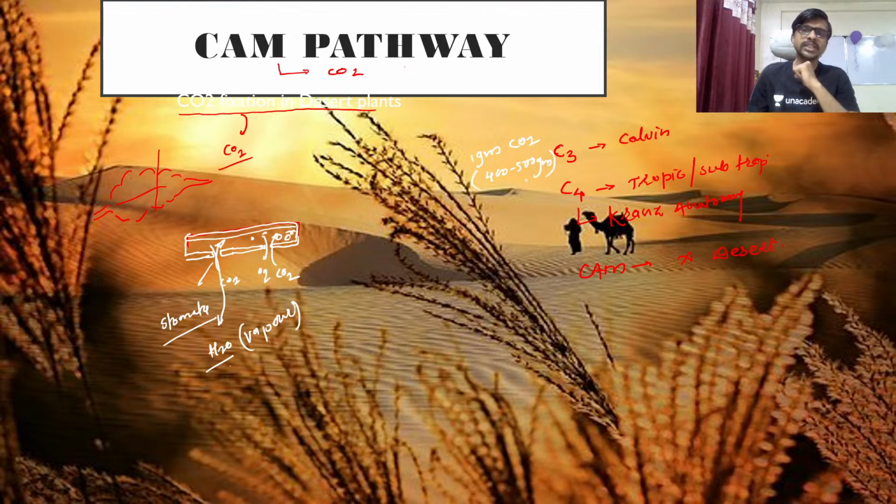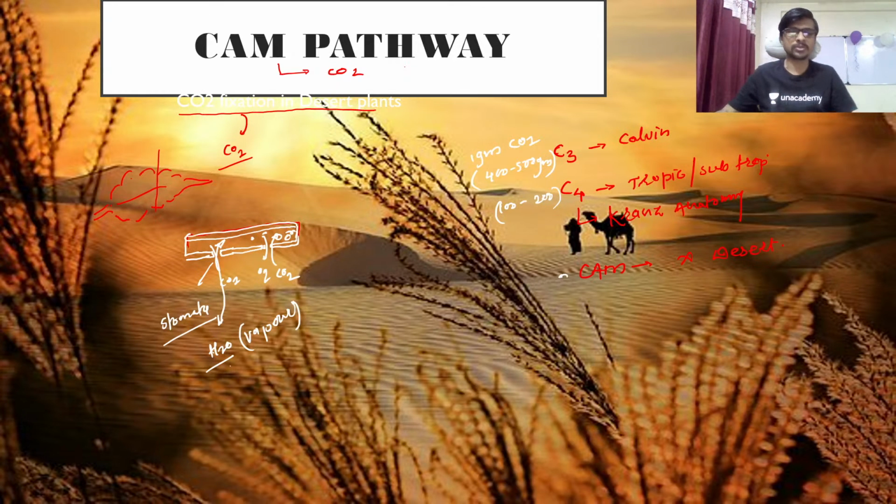Okay, so they lost 400 to 500 grams of water for the 1 gram of carbon dioxide fixation. Okay, and these plants require 100 to 200, about 200. Okay, and this your CAM plant required only 20-30. Okay, so if you see, the efficient way to fix the carbon dioxide is nothing but the CAM pathway. Okay, so this pathway is very efficient in a desert plant.